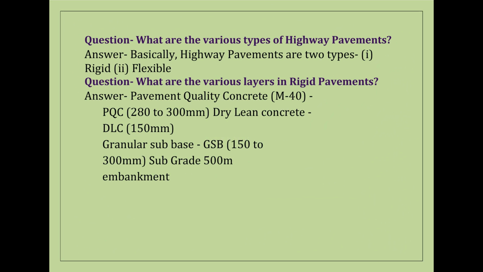Question: What are the various types of highway pavements? Answer: Basically, highway pavements are two types. Type 1, rigid pavement. Type 2, flexible pavement.